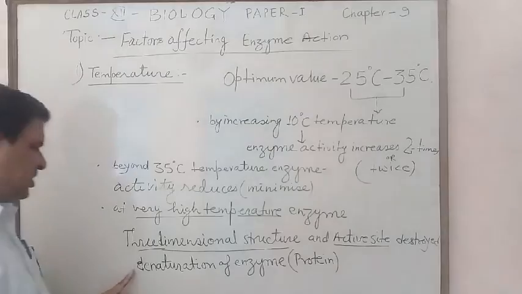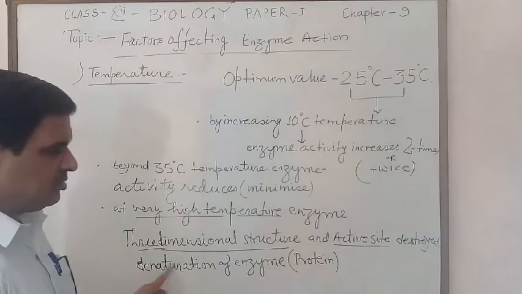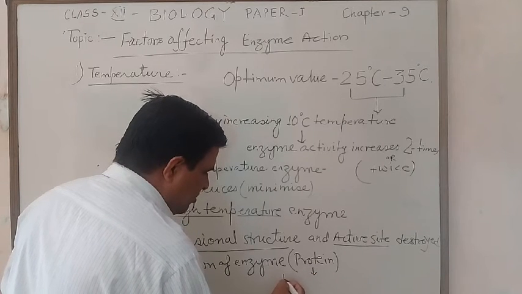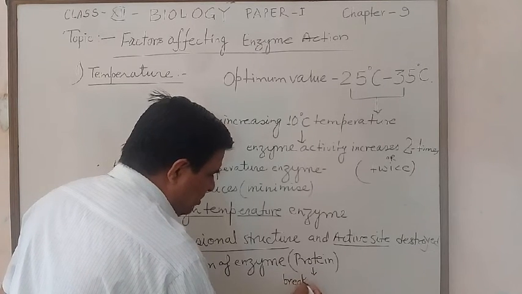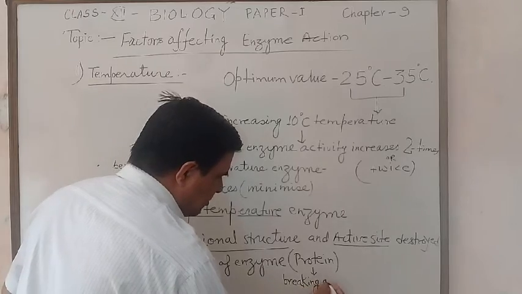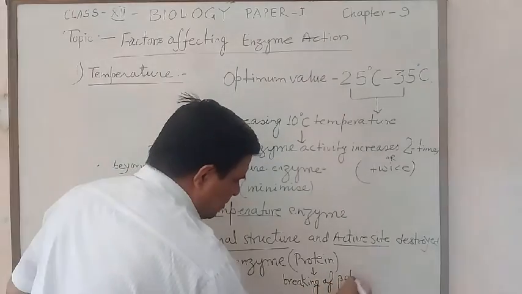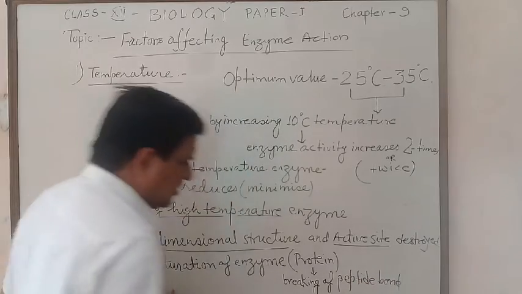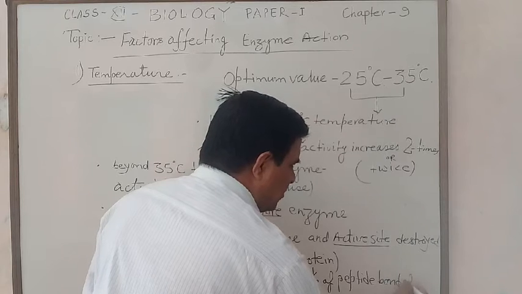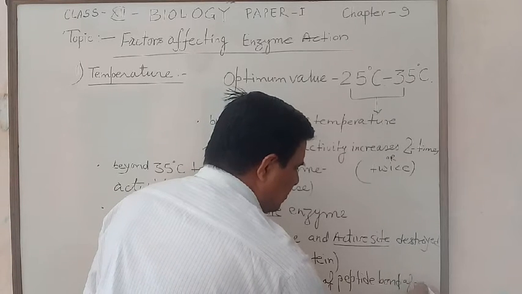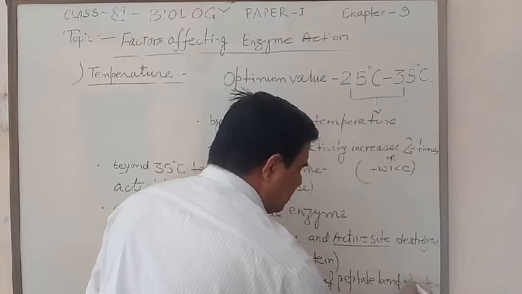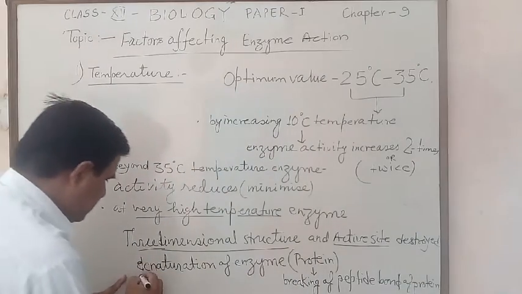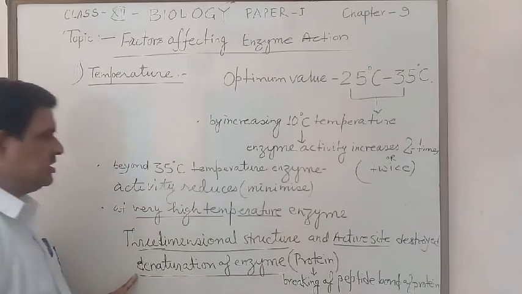Here, denaturation of protein means breaking of peptide bonds of the protein. Breaking of peptide bonds of protein is called denaturation of enzyme.